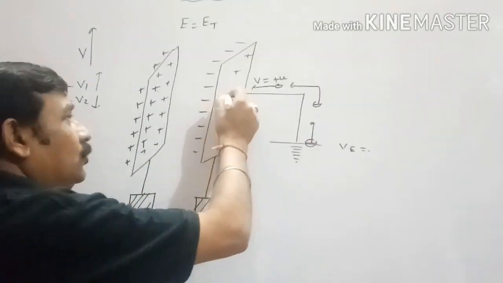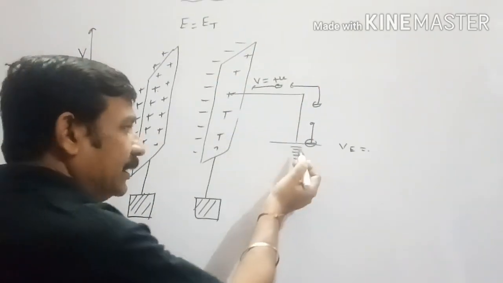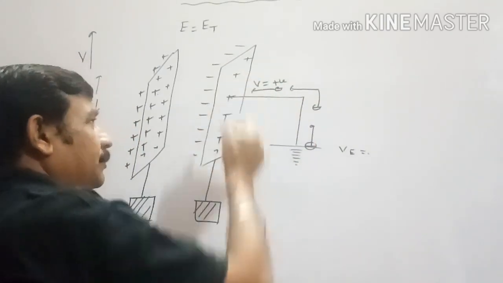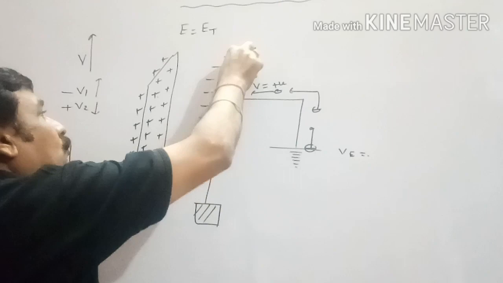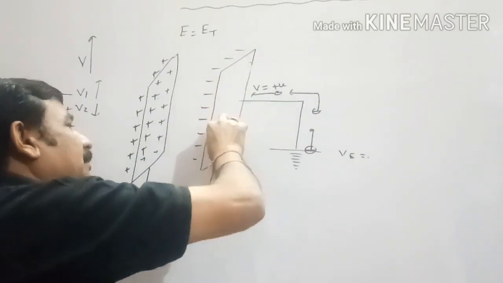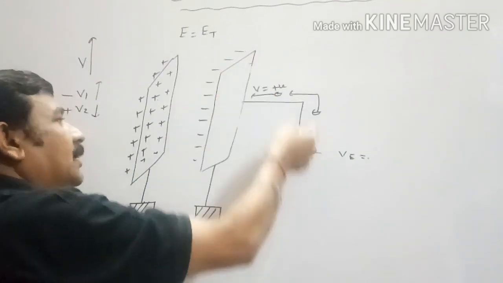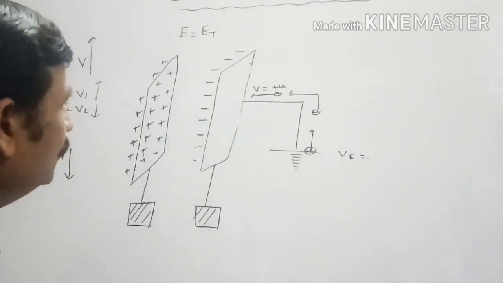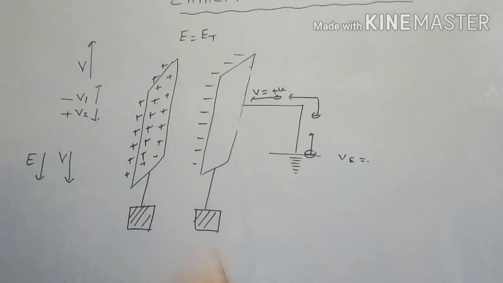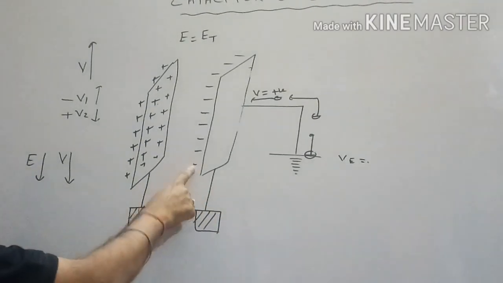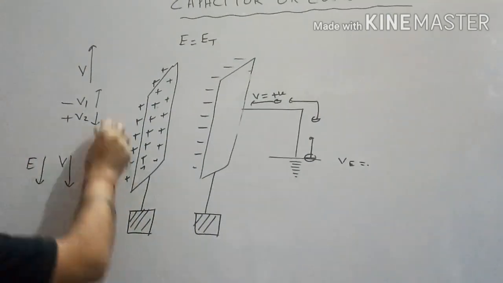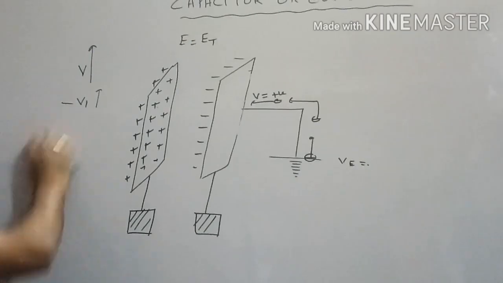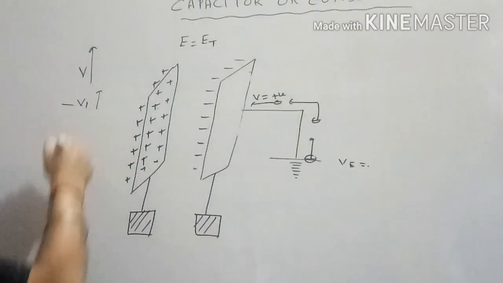So as we do earthing of the outer face, electrons move from earth up to this plate face, and after some time this total positive charge disappears because of the flow of electrons. Now only negative charge remains here. This negative charge will produce more negative voltage here. Now positive voltage is not present here, so resultant voltage will decrease.